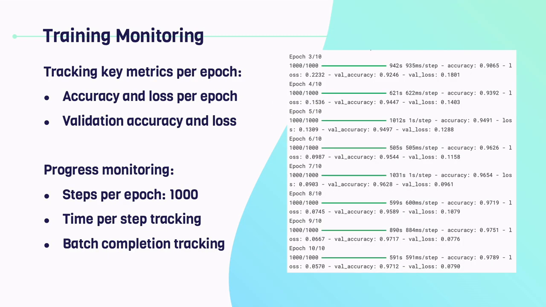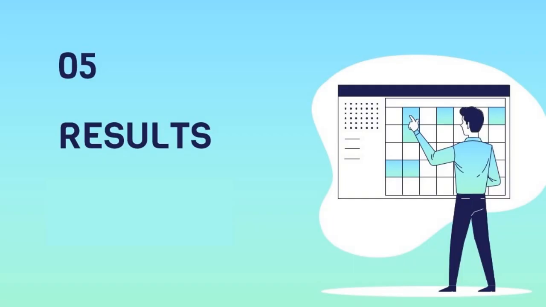Throughout training, key performance metrics were closely monitored. The model's progress was tracked through accuracy and loss measurements for both training and validation sets. The 1000 steps per epoch were continuously monitored for processing time and batch completion to ensure smooth training progression.